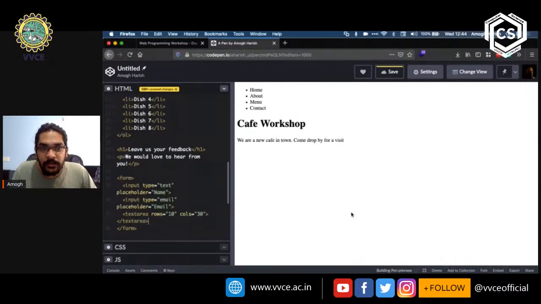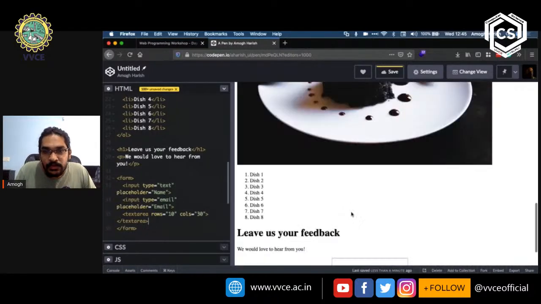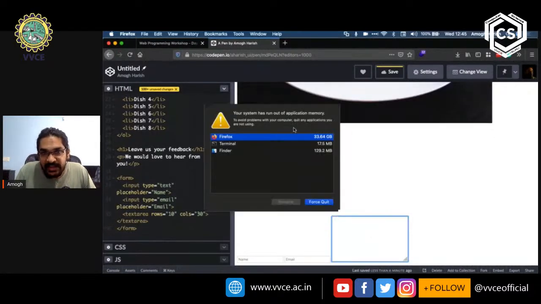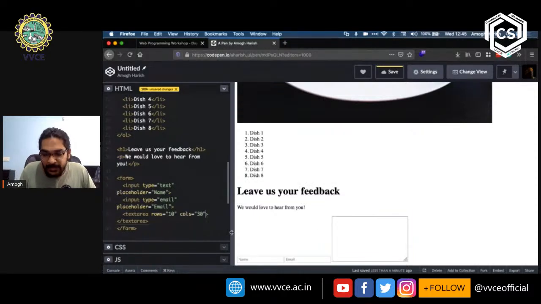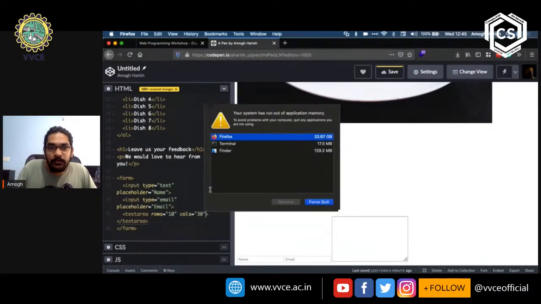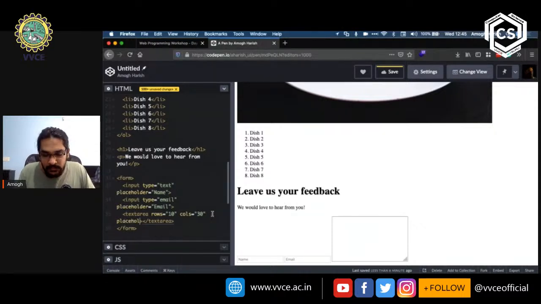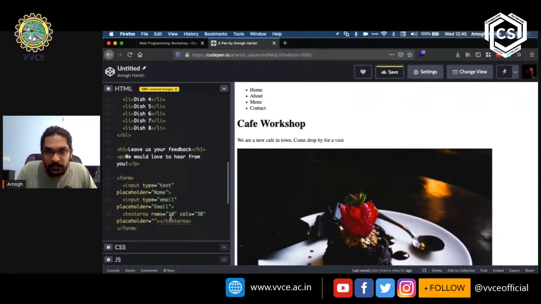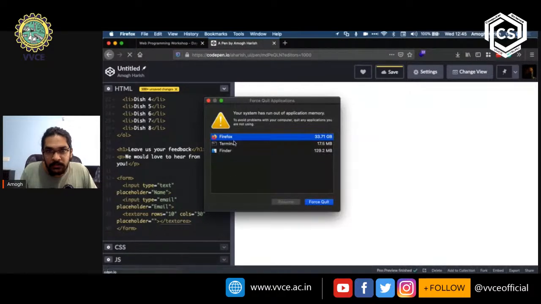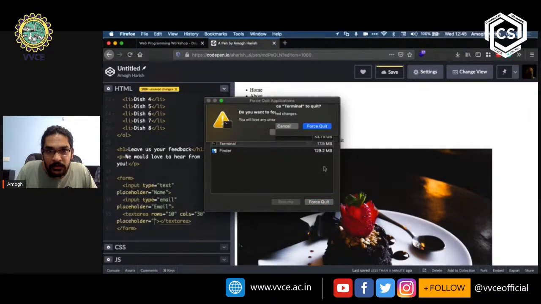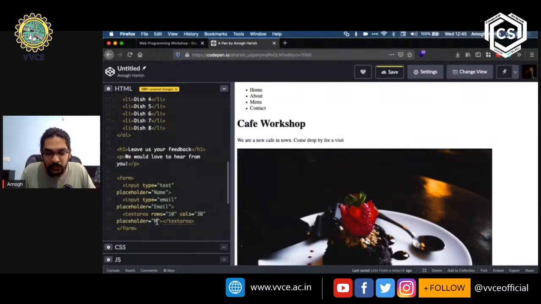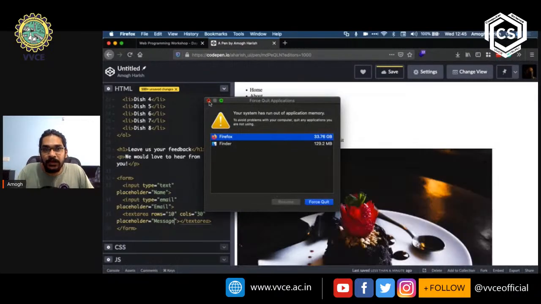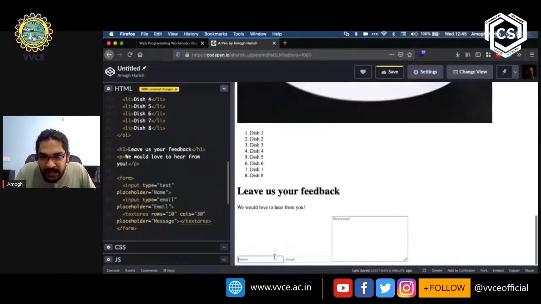Now if you come back, we can see that it has created a text area, but we don't know what it is. So let's add in a placeholder: leave us your message. You're going to ask them to leave us their message. If you scroll down to the bottom, you can see that we have name, we have email, and then we have message.